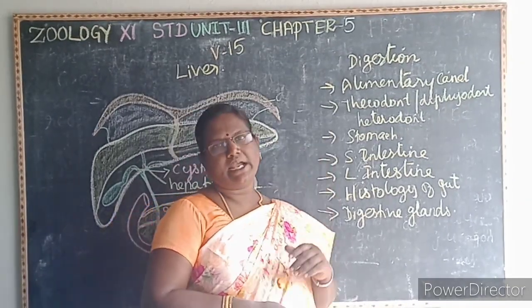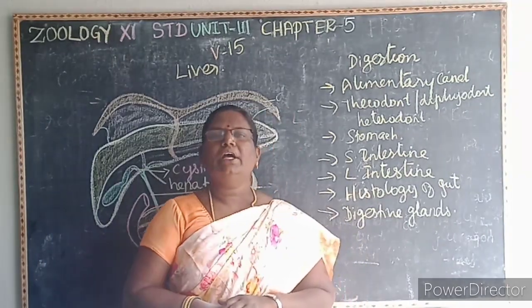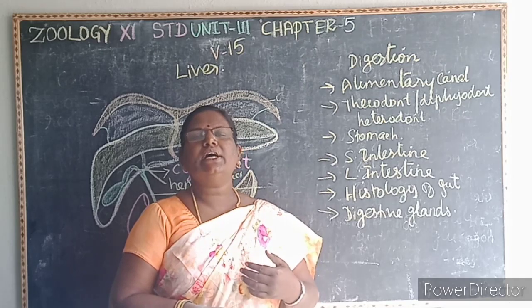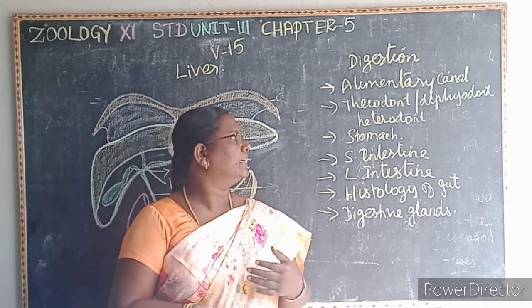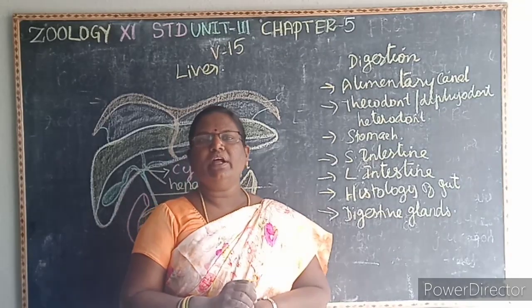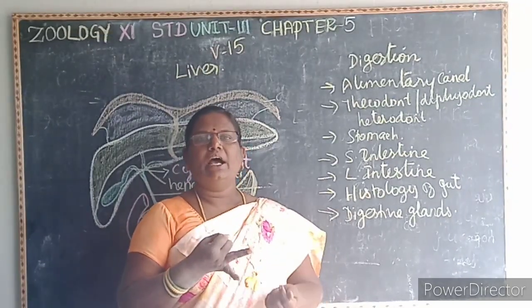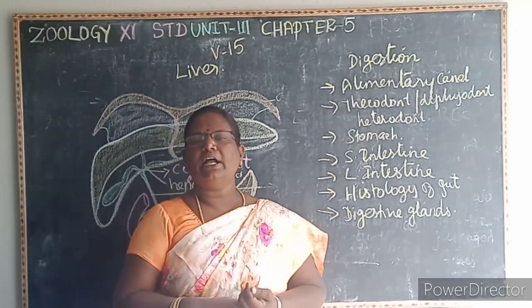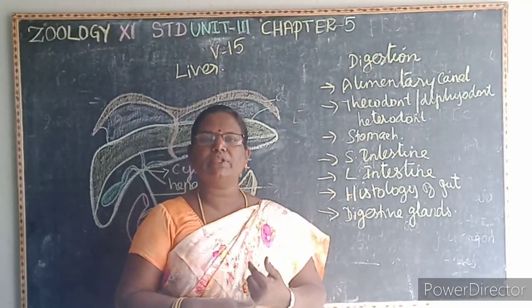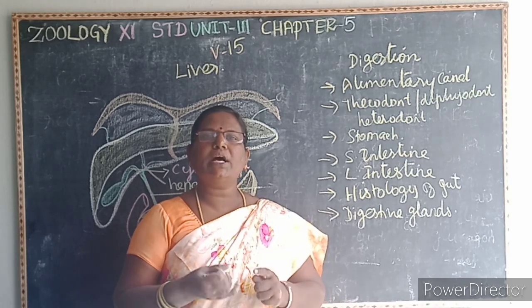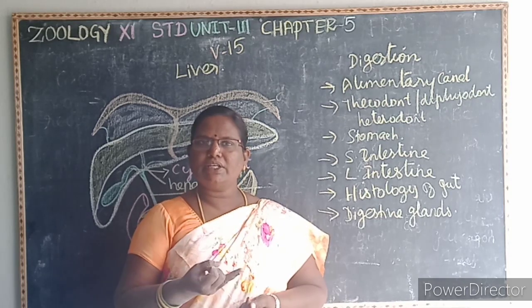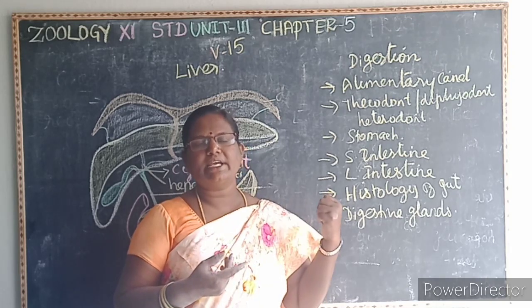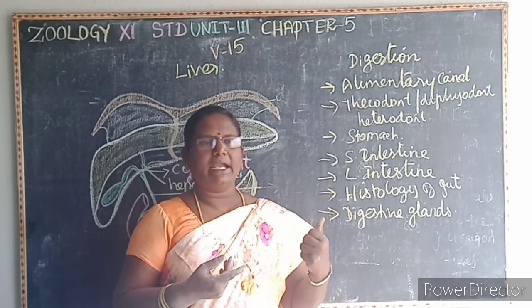So first one is digestion. What is digestion? The process of breakdown of the complex food substances into the simple ones, that is known as what? Digestion. Then the process of digestion involves ingestion, digestion, absorption, assimilation and egestion. Then next we'll learn about the alimentary canal. It starts from the mouth to the anus. The mouth opens into the buccal cavity, or otherwise it is known as what? Oral cavity, esophagus, stomach, small intestine, large intestine, rectum and anus.